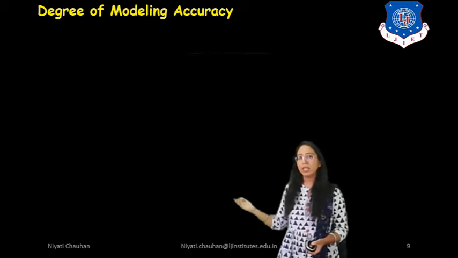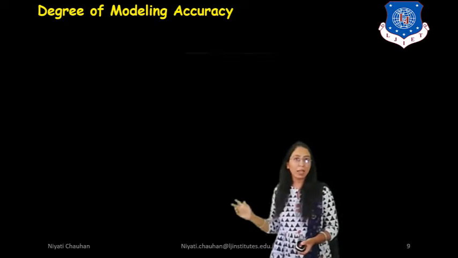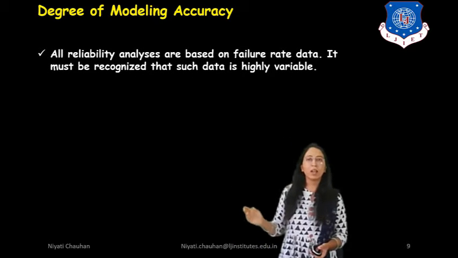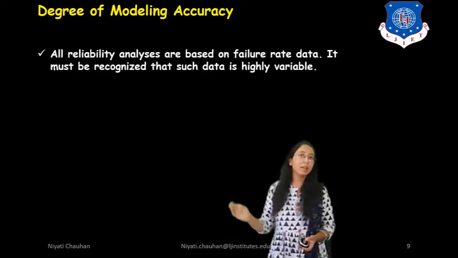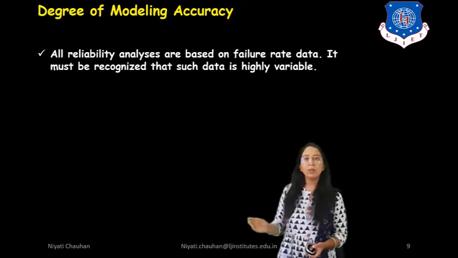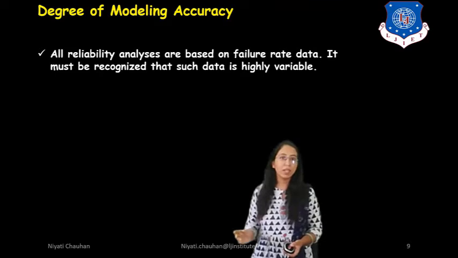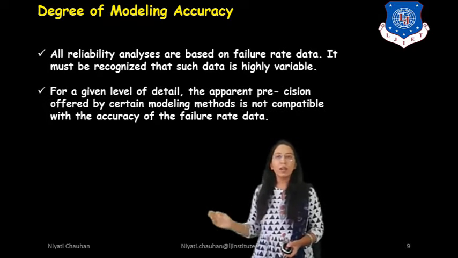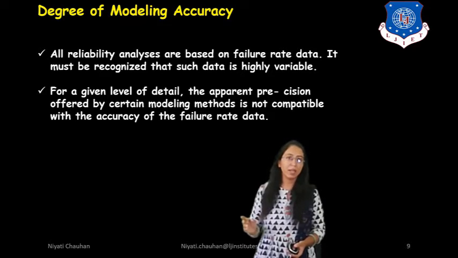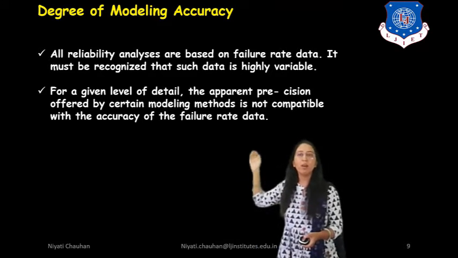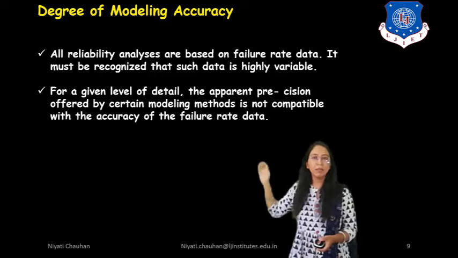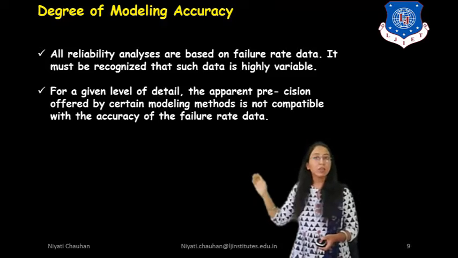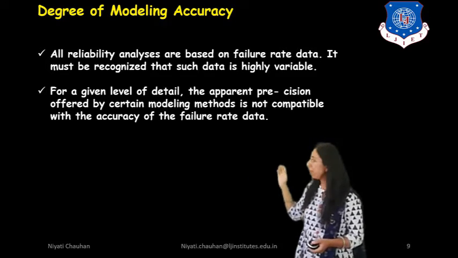Next is degree of modeling accuracy. All reliability analyses are based on failure rate data. It must be recognized that such data is highly variable. For a given level of detail, the apparent precision offered by certain modeling methods is not compatible with the accuracy of the failure rate data.